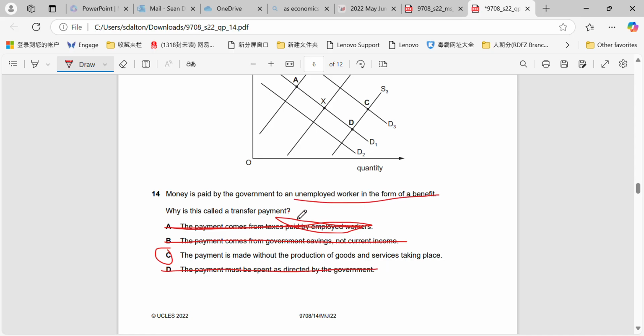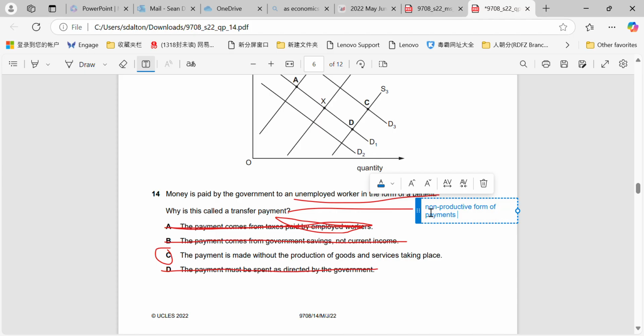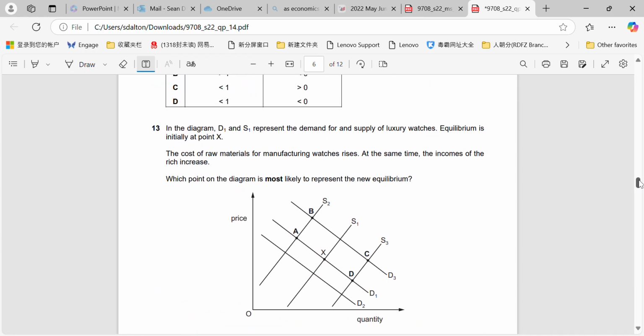Remember that when we talk about a transfer payment, we call it a non-productive form of payment, or a non-productive means of payment, which essentially just means that we don't do anything in order to receive that payment. We're not involved in the production of a good or a service in order to obtain an income. We are doing nothing productive in order to receive it. So remember, non-productive forms of payments is the first thing you think about when you see a transfer payment. A very common MCQ question, that one.